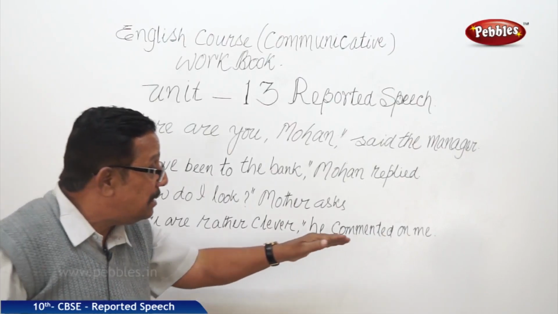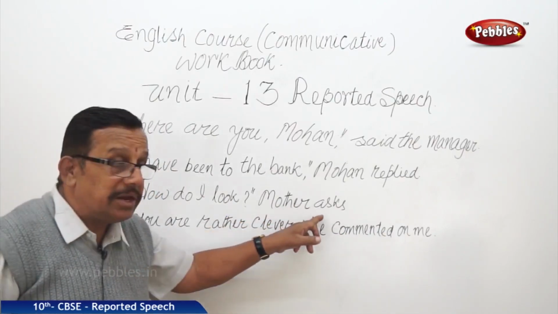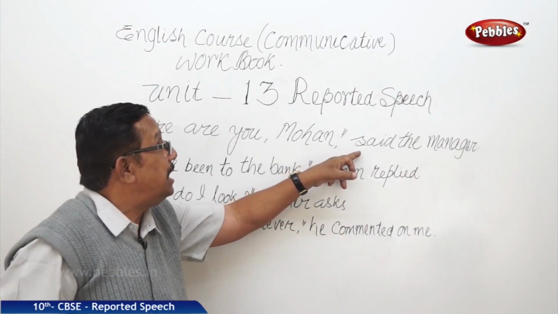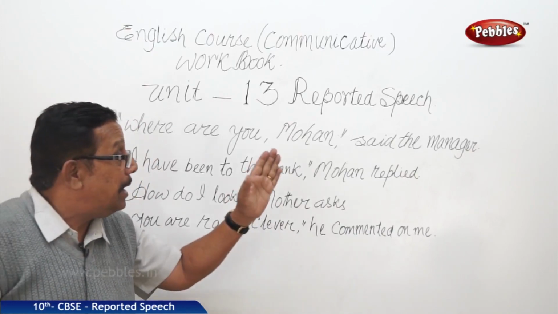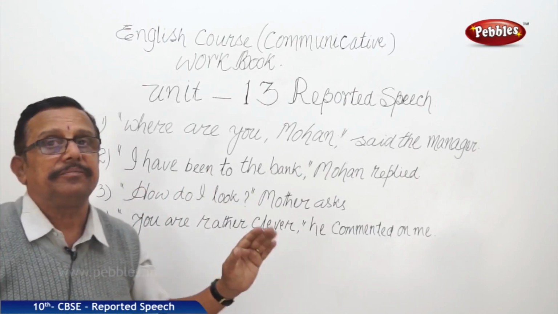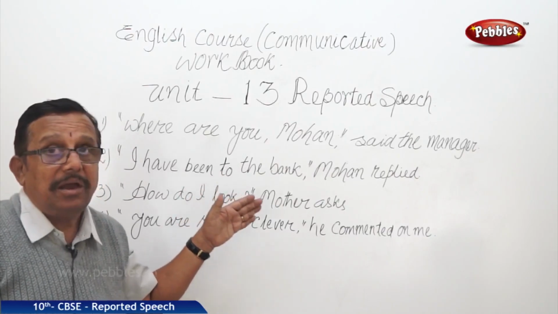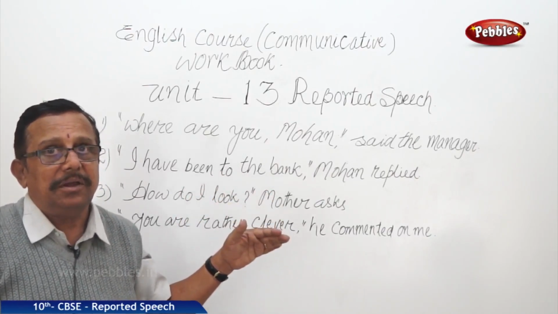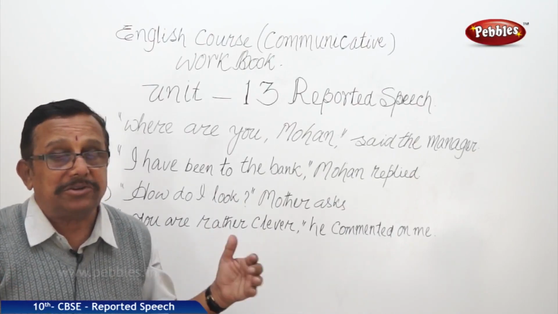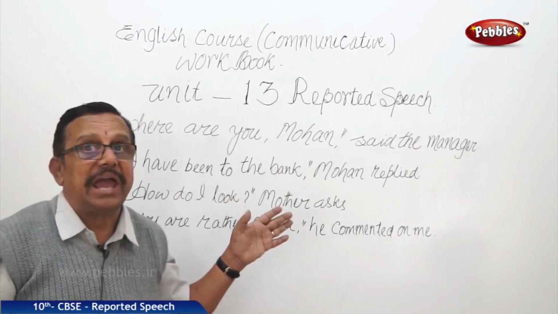Why? It has an implication when we are changing this. Asks, we have to remember. Replied, we have to remember. Said, we have to remember. Why? They play a very important role when this whole thing is changed. Right? We will come once again to how these can be changed. But we should have the life jackets, etc. As I said, though you are a master swimmer, you should have your life jackets and all these things. Let us have those life jackets.